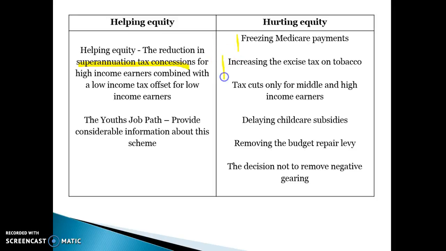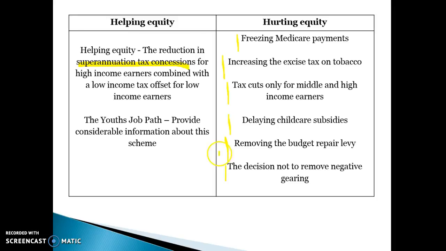But then on the negative side, doctors' visits are going to cost more. It's going to cost more for tobacco. The tax cuts are only for middle and high-income earners. They're delaying childcare subsidies. They're removing the budget repair levy, which will help high-income earners, and they're not going to remove negative gearing, which will make the price of housing go up. So all of those will have negative impacts.